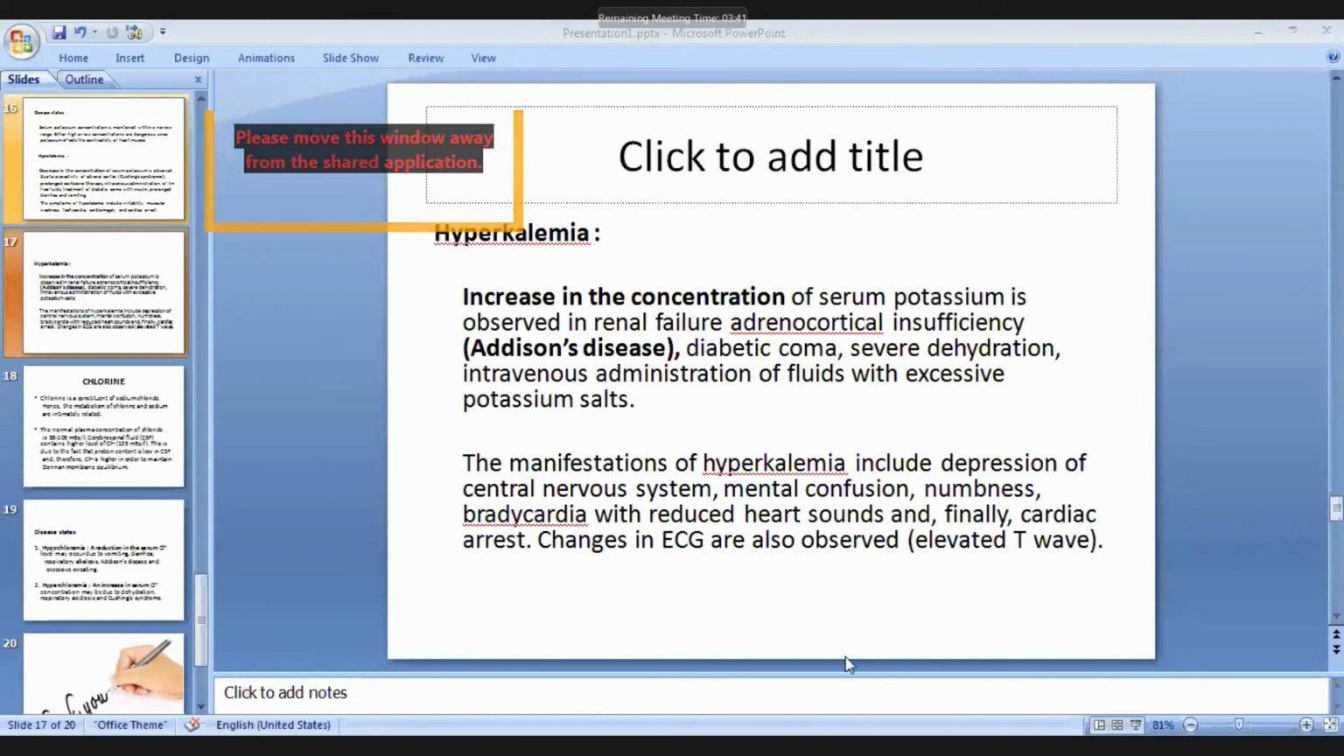Changes in ECG are also observed, such as an elevated T wave. ECG we have already learned in physiology. So in case of hyperkalemia, an elevated T wave is seen in the ECG pattern. In case of the central nervous system, mental confusion and numbness. So these are the manifestations of hyperkalemia.